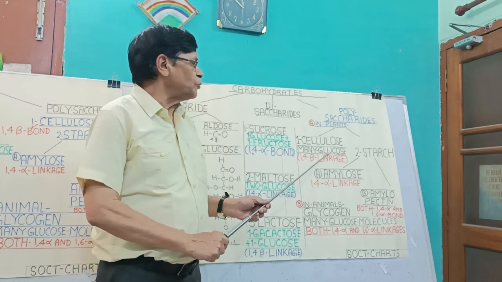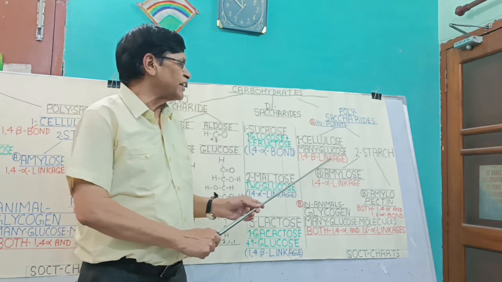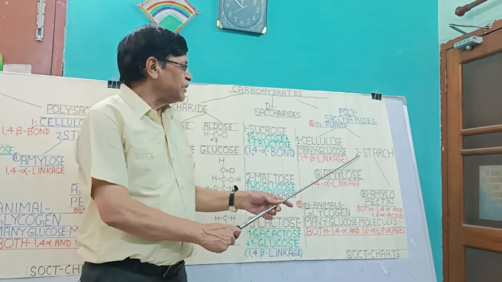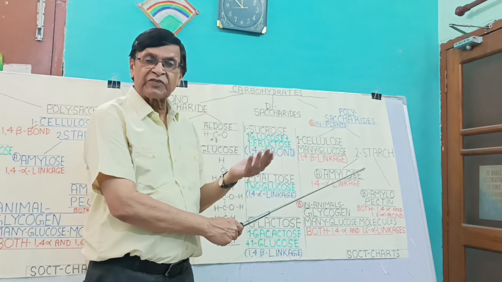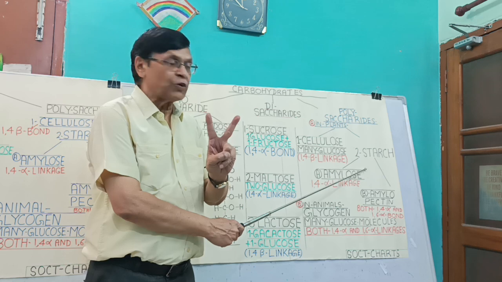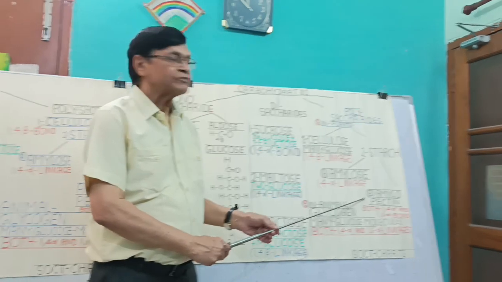Cellulose is made up of many glucose units which are attached with each other by 1,4-beta linkage. Then there is starch, which is the storage form of carbohydrate in plants. It is made up of 2 types of molecules, amylose and amylopectin.